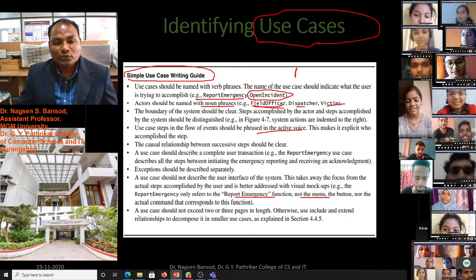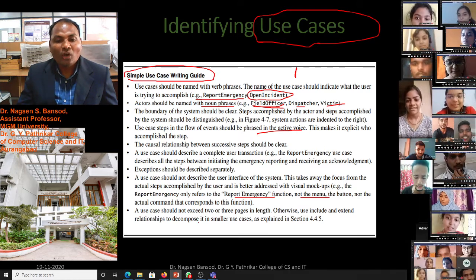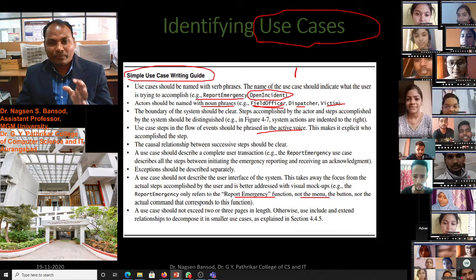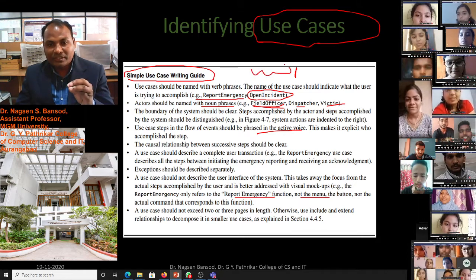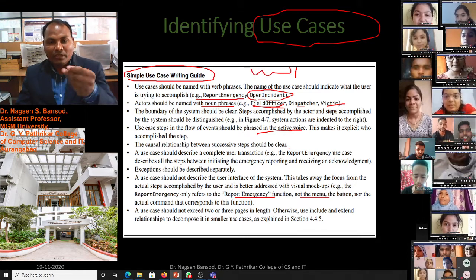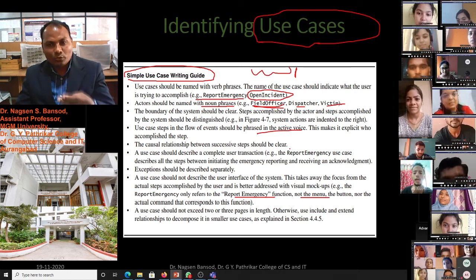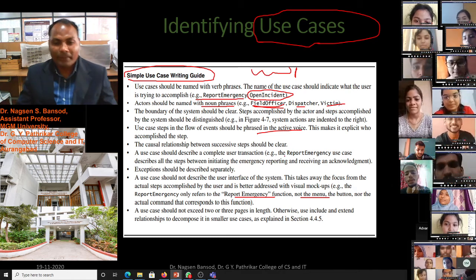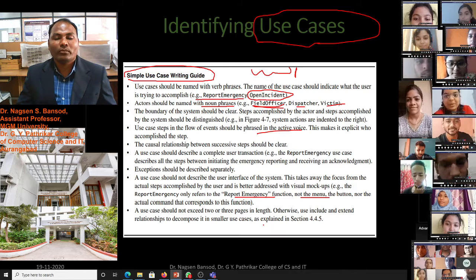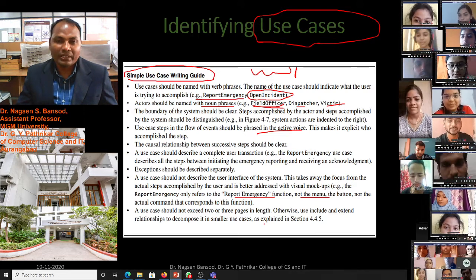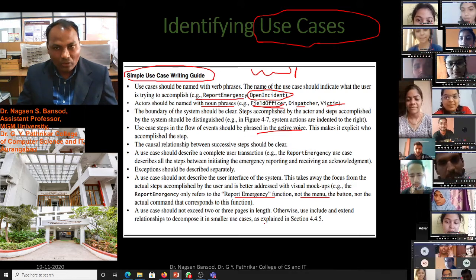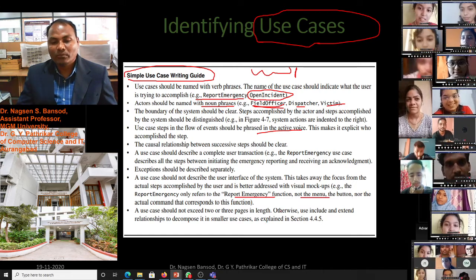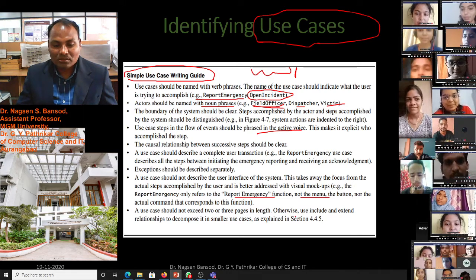A use case should not exceed 2 or 3 pages in length. At the time of writing use cases, meaning processes step by step, it should be written within 1 page, 2 pages, or less than 3 pages only. It should not be very long. It will create confusion, and it will not be a proper use case if you write more than 3 pages.